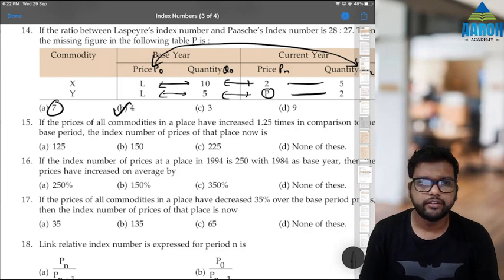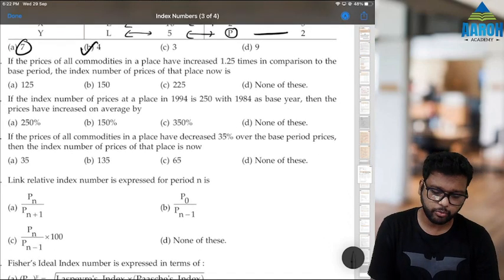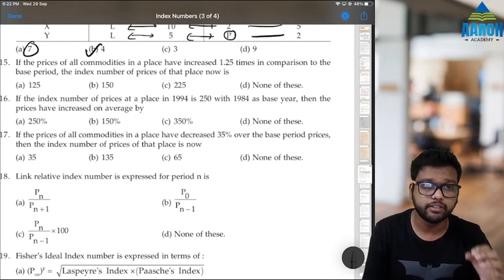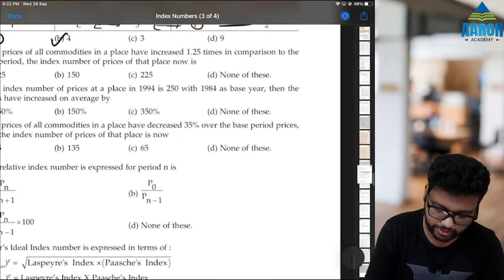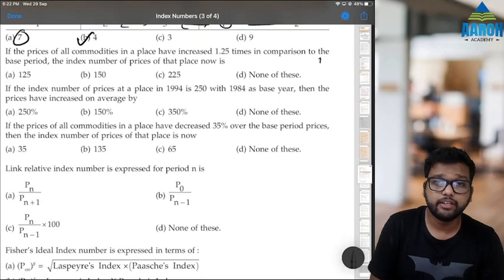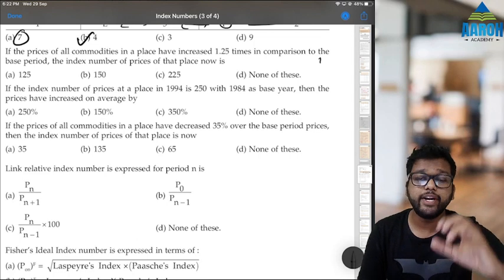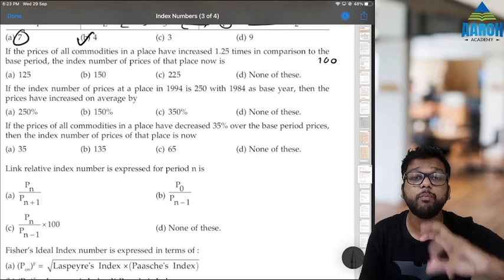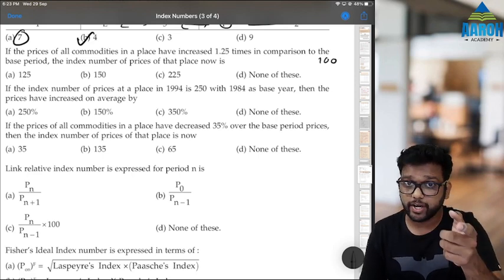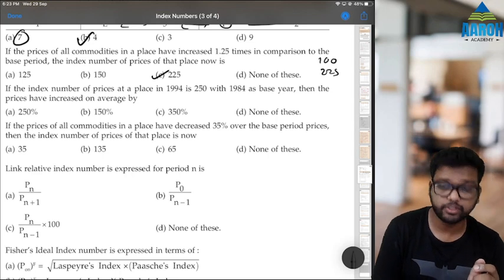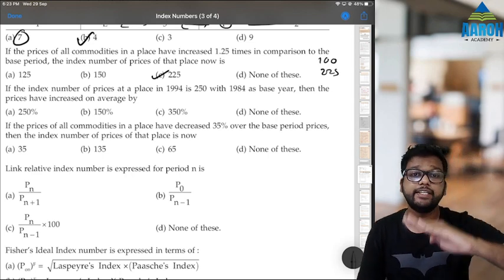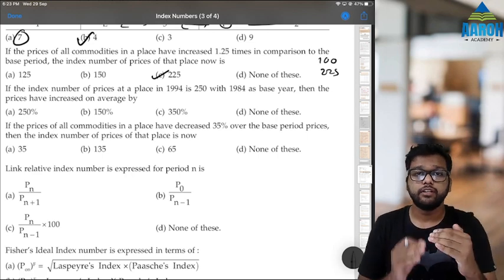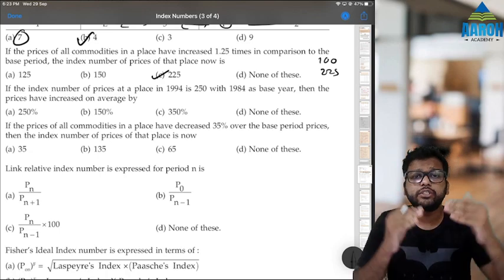Fine. Next, 15th. If prices of all commodities in a place have increased 1.25 times in comparison to the base period, then the index number is now what? Understand? That means if base period is 100, it has increased 1.25 times. That is, if base period is 100, that means it has increased by 125. Increased by 125 means now it is 225. So this is correct. You should understand increased by and increased to. Increased by something means original plus that value. Increased to something means that value.